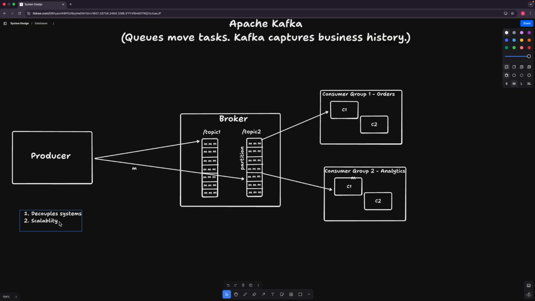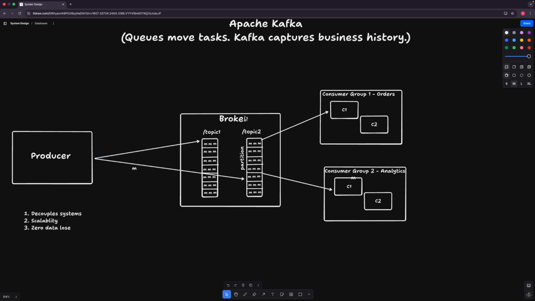The next advantage is zero data loss. That is because, first of all, data is stored on the disk. And the second most important reason is the broker cluster.